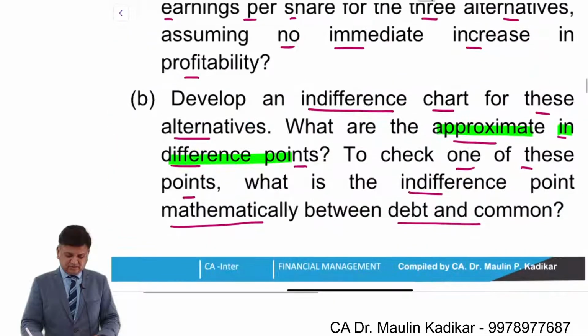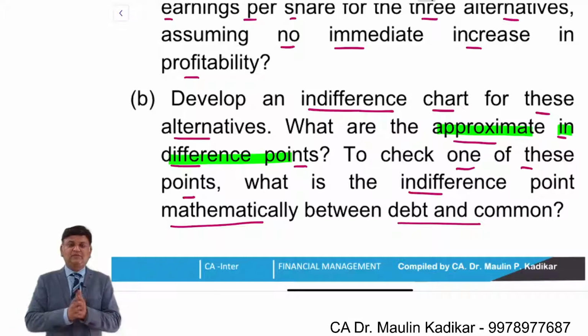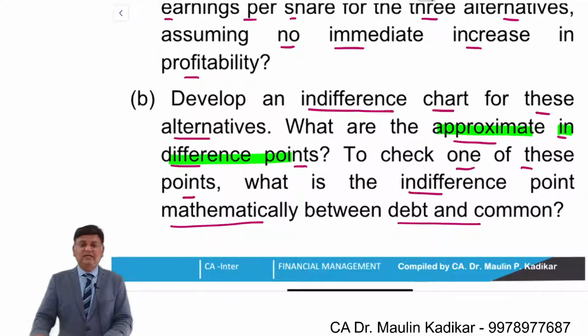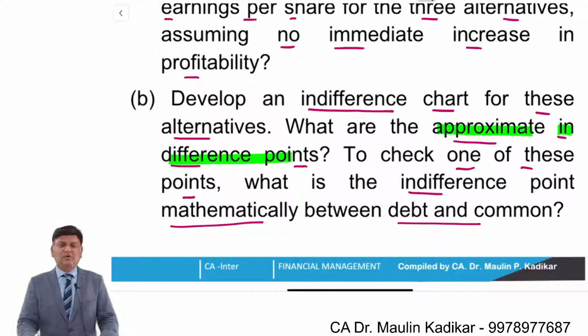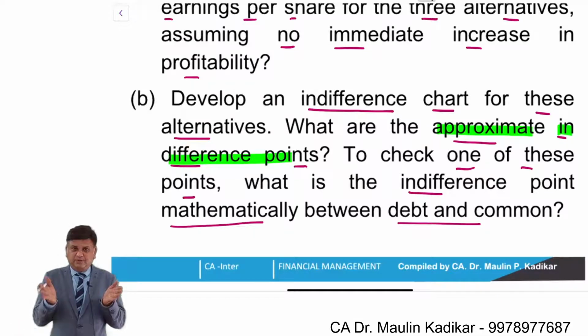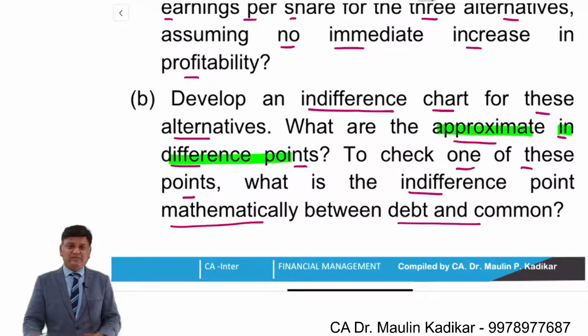That is the question. So what we do, friends, we make the computation of the indifference point between 1 and 2, between 1 and 3, between 2 and 3. That is the way the three indifference points can be calculated, and then we can draw a small diagram. And of course, we will also calculate the financial break-even point. Only in that case we can come to know from where the diagram will start.